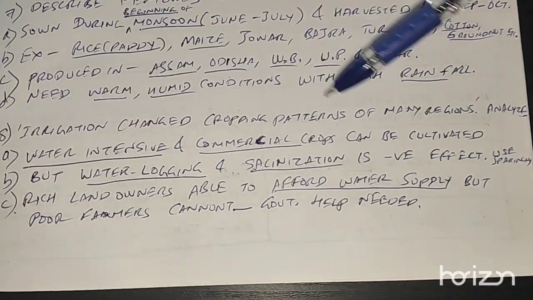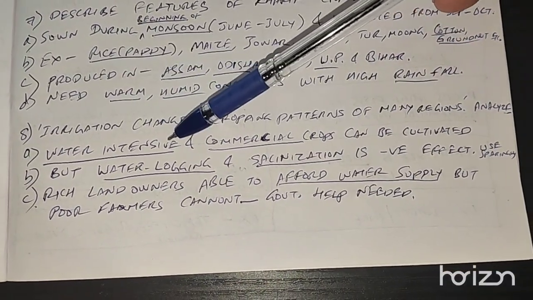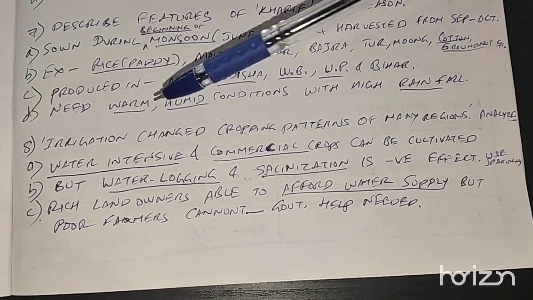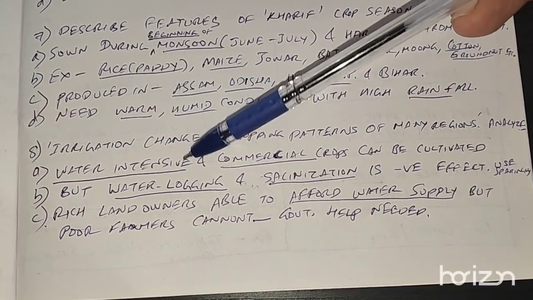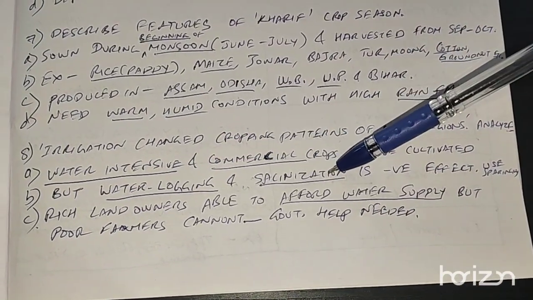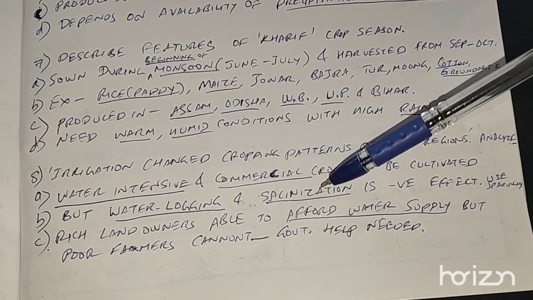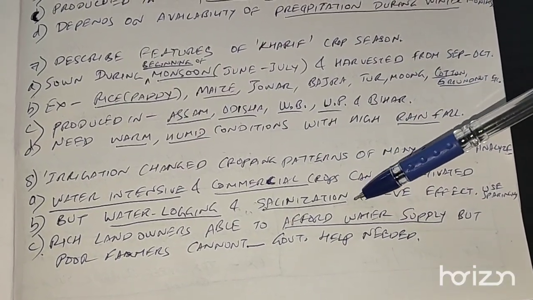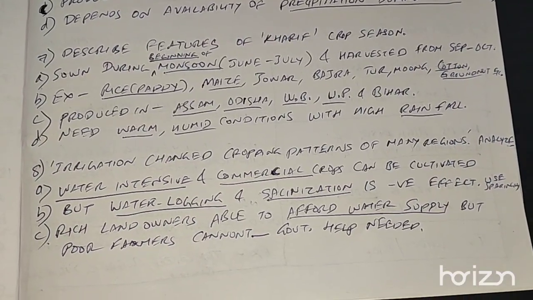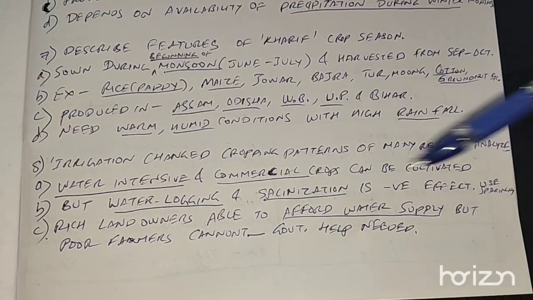Irrigation changed cropping patterns in many regions. Analyze. Water intensive and commercial crops can be cultivated because the government has provided the farmers with irrigation. But what has happened is waterlogging and salinization, that is making of the soil saline, because of the irrigation, which is a negative effect. This can be avoided by using water sparingly, as much as required and not more than what is required.